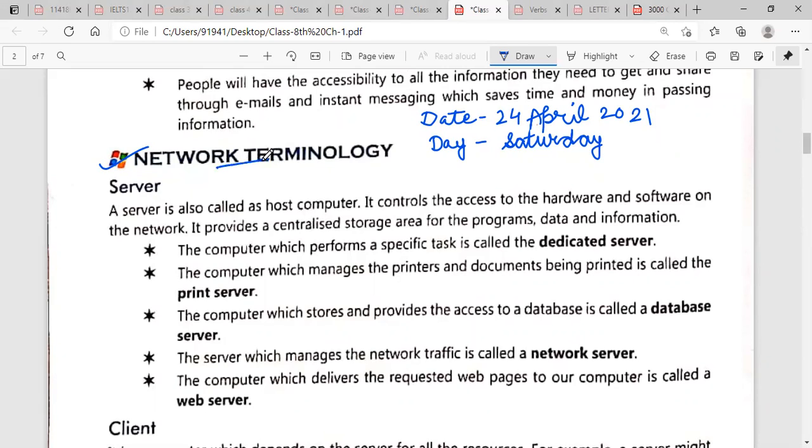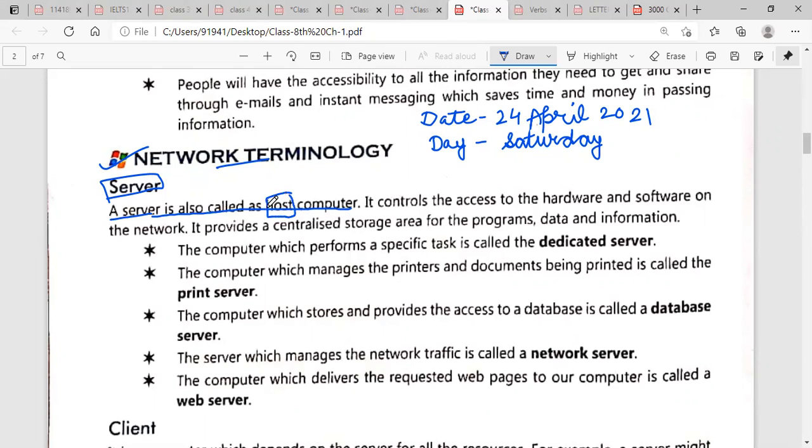I have already told you in the previous class what a network is. A network is a connection of various computers, and now we will discuss the terminology of what is inside it. Okay, first is server. Underline this word server. Now, what is a server? A server is also called a host computer. Underline this line.